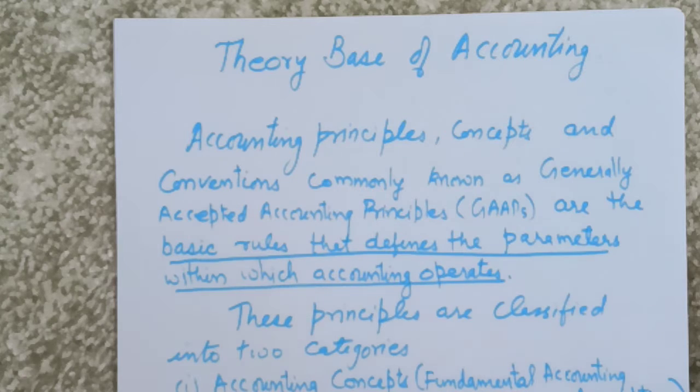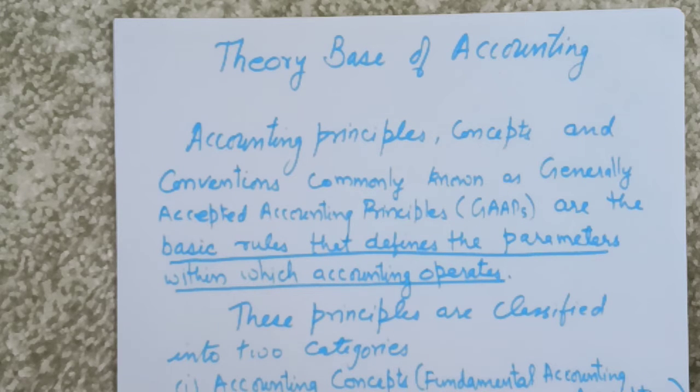Now, accounting principles. In every field there are certain guidelines and rules which are to be followed so that there is a uniform practice and everyone understands what is going on in the subject. Like in physics, biology, chemistry, every subject has its own set of rules and guidelines.